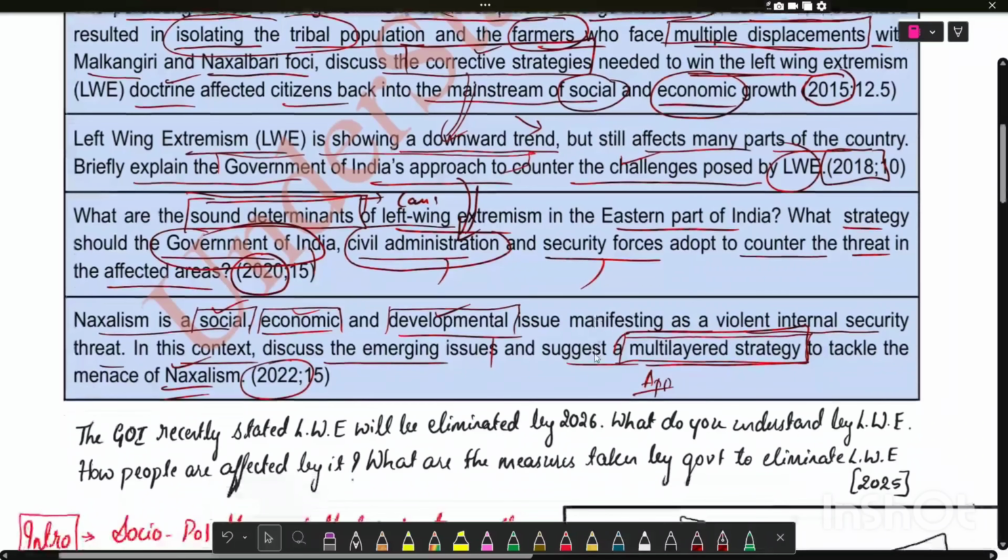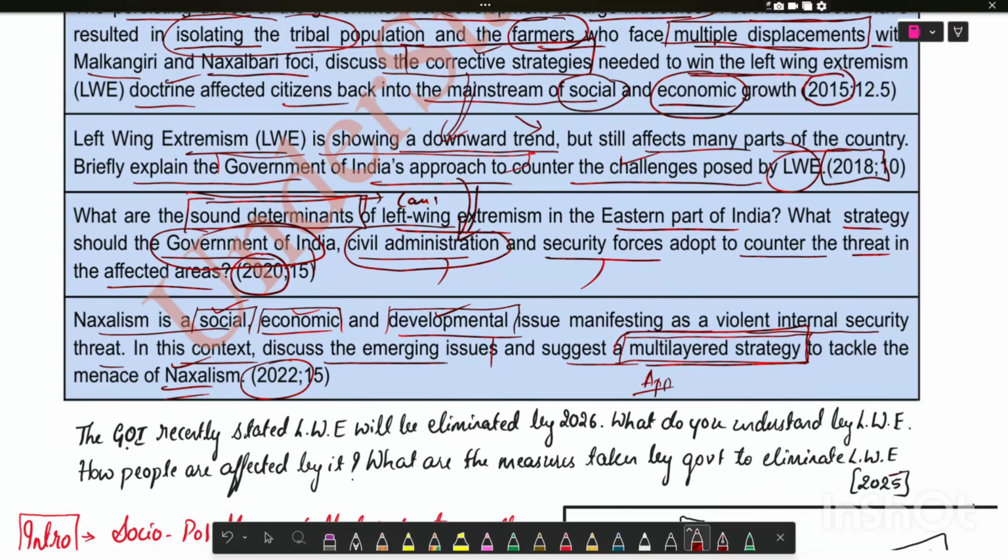In the 2025 mains also, there was a question on Naxalism. Government of India recently stated left-wing extremism will be eliminated by 2026. What do you understand by left-wing extremism? How are people affected by it? What are the measures taken by government to eliminate left-wing extremism? Here they asked about the strategy of the government of India to eliminate left-wing extremism by 2026.